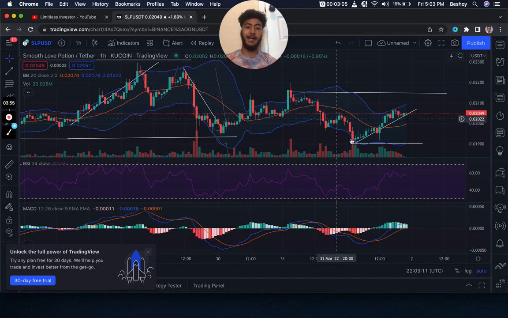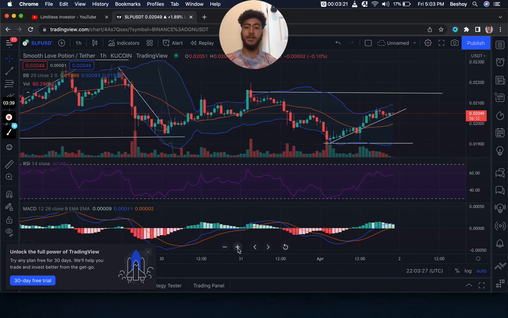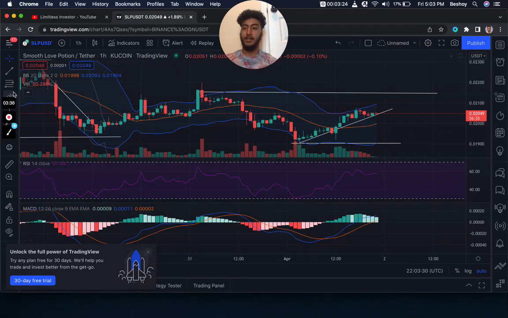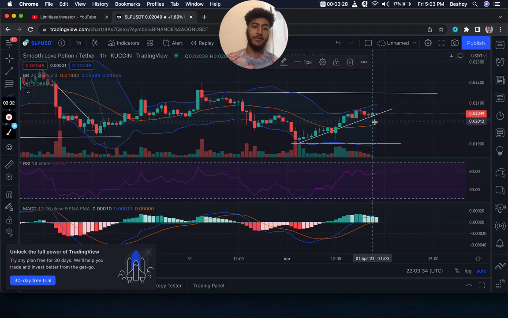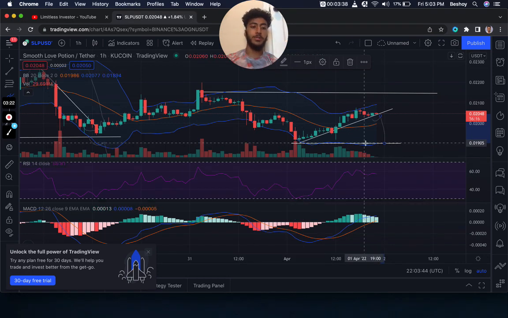So keep in mind that that can happen again here, because we saw that there is big bullish momentum here and a big gap that might be filled here as well. So price might get back up there in the short term before this uptrend is broken. And if we do see this uptrend being broken at these levels here, then price will more than likely come back to these levels here. So it will create a resistance at these levels instead of being in the uptrend, and then we'll see price continue its rally back down to the premium levels here, which is about 0.019.